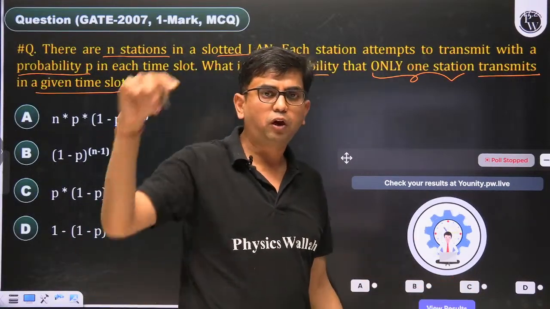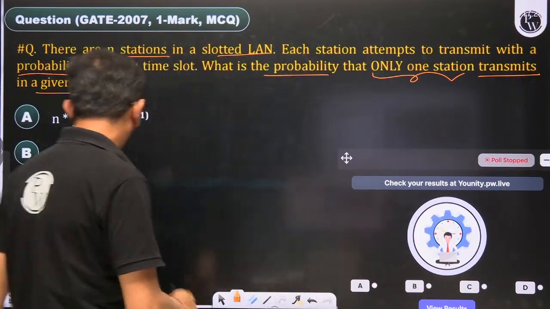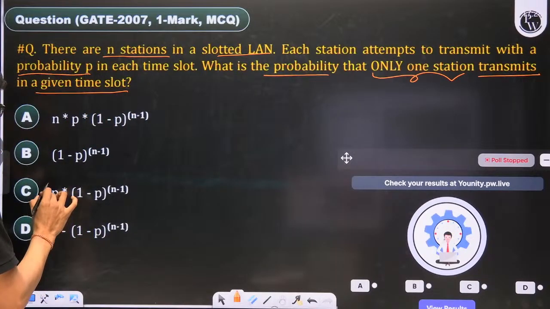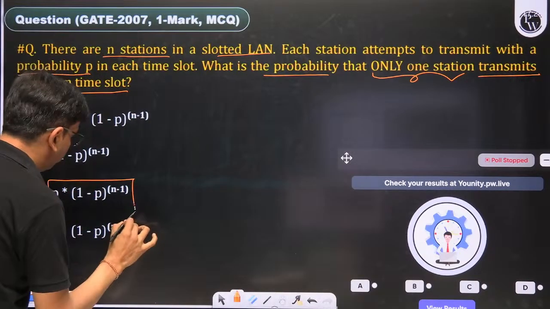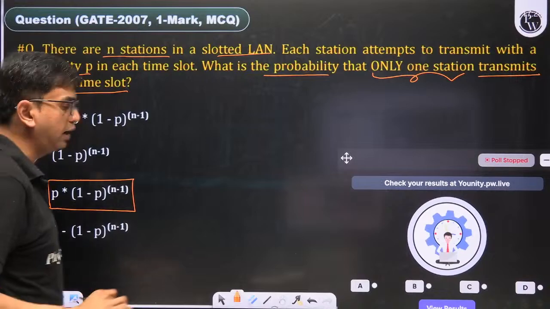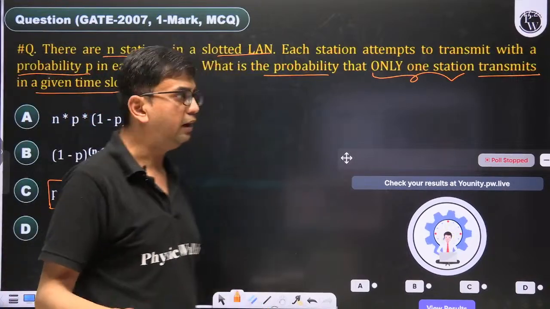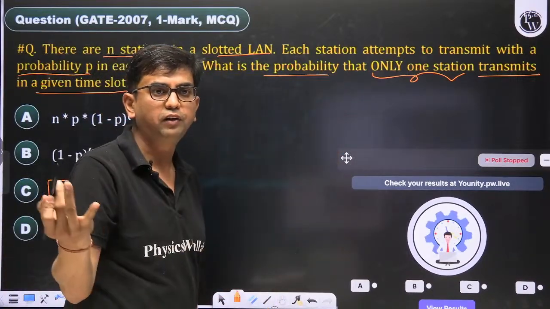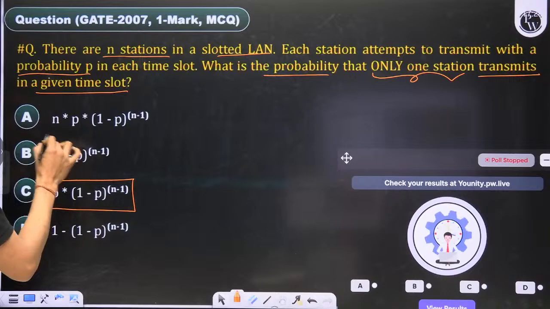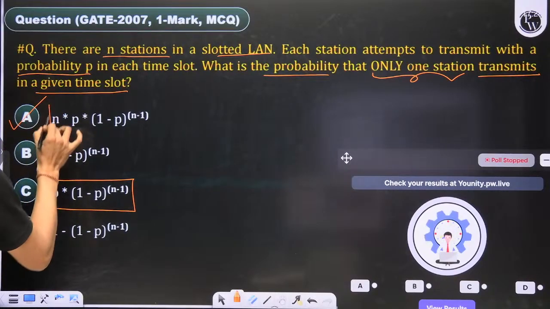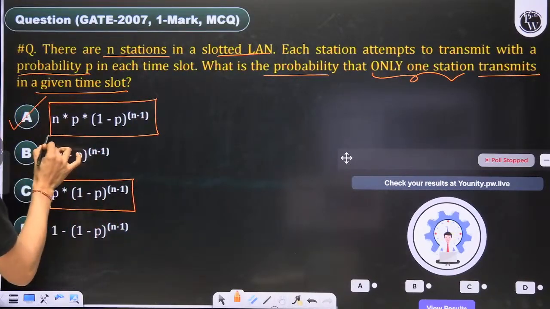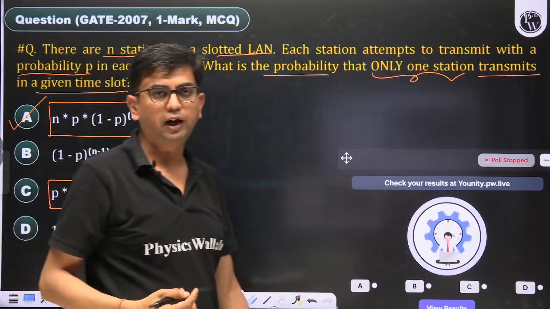If a particular one is given in the question, then our answer will become C. But here only one, any one, is given in the question, so our answer is not C, our answer is A. We have to add the throughput of all the hosts, then our answer becomes A.